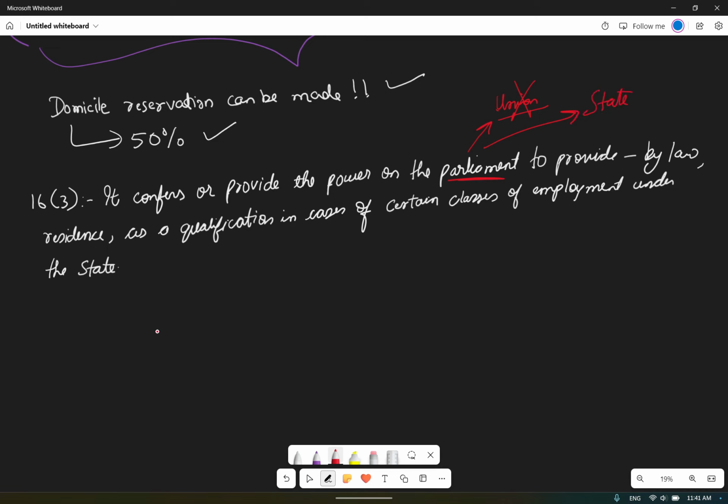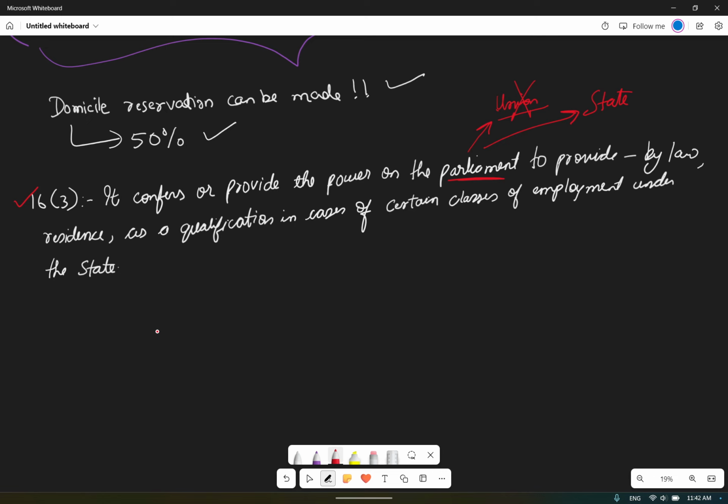It won't be a union appointment. In 1974, the laws made by Parliament under Article 16 clause 3 lapsed.